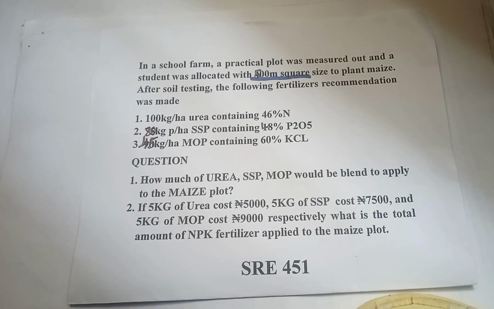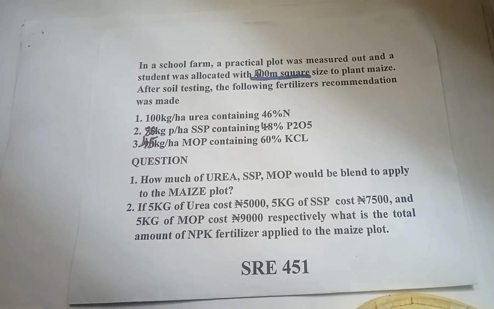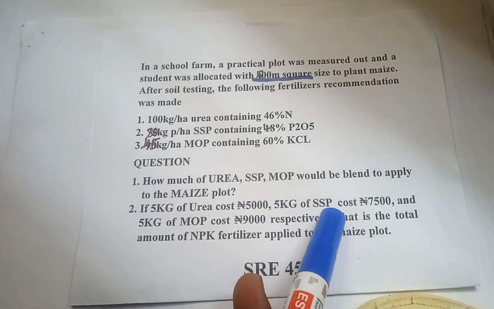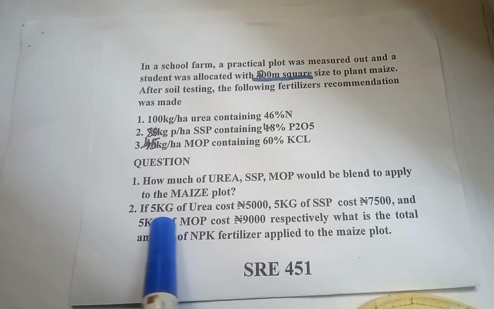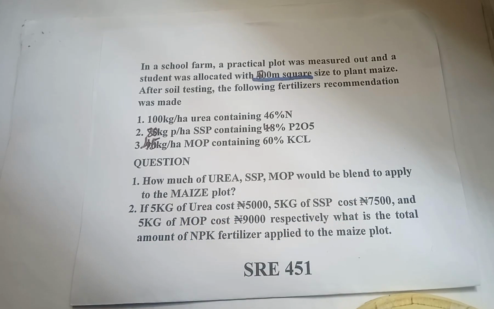That's the first question. And the second question said, if 5 kilogram of urea costs 5,000 naira, 5 kilogram of single superphosphate costs 7,500, and 5 kilogram of muriate of potash costs 9,000 naira respectively, what is the total amount of NPK fertilizers that will be applied to the maize plots? Now, let's proceed to the first question.